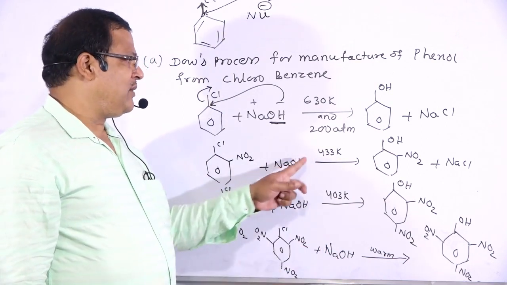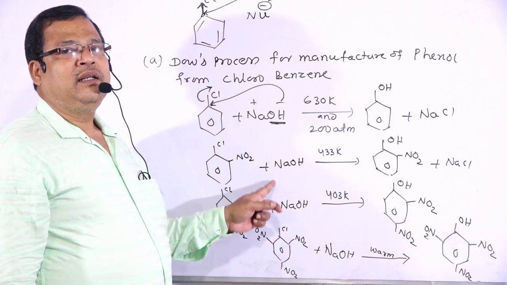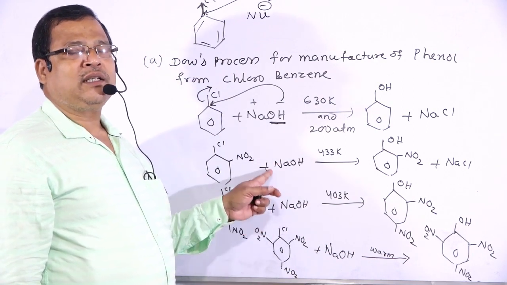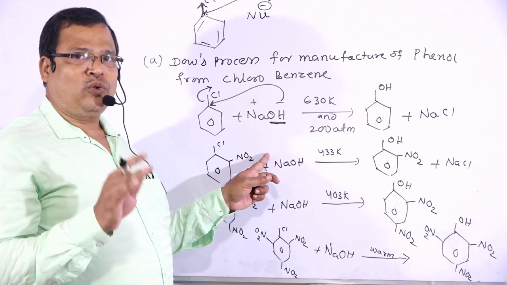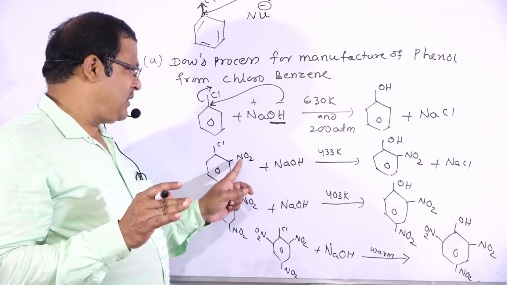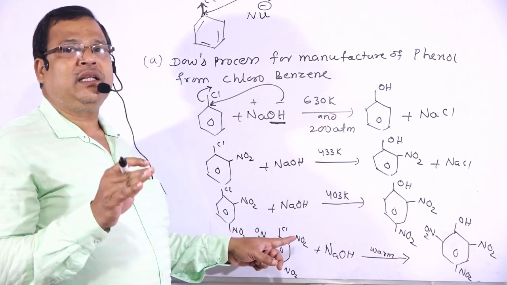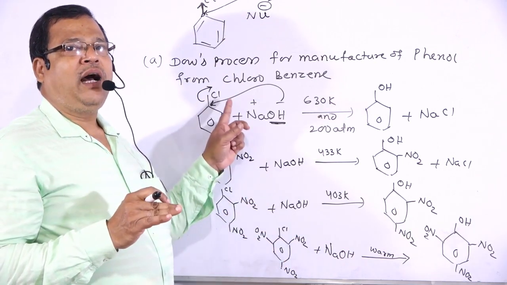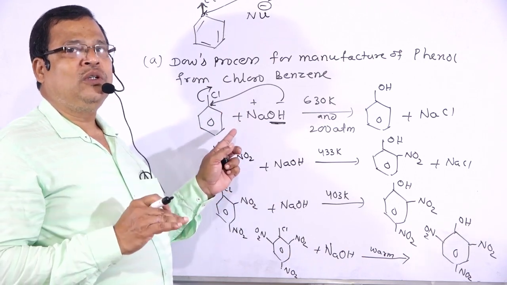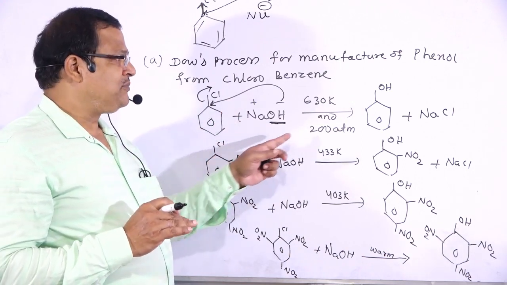Then what is the effect of minus I group on the nucleophilic substitution reaction in chlorobenzene? The presence of a minus I group like NO2 will increase the rate of nucleophilic substitution reactions of aryl halides like chlorobenzene. Why?